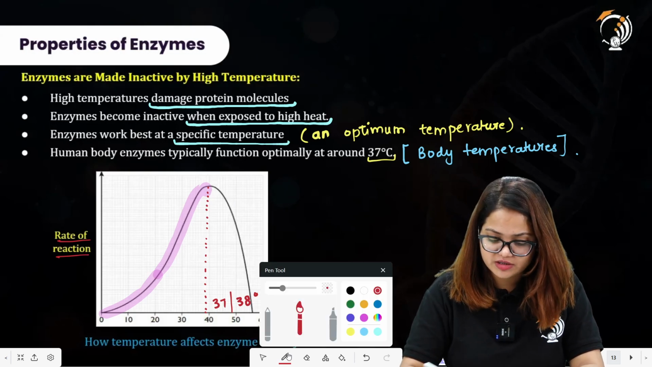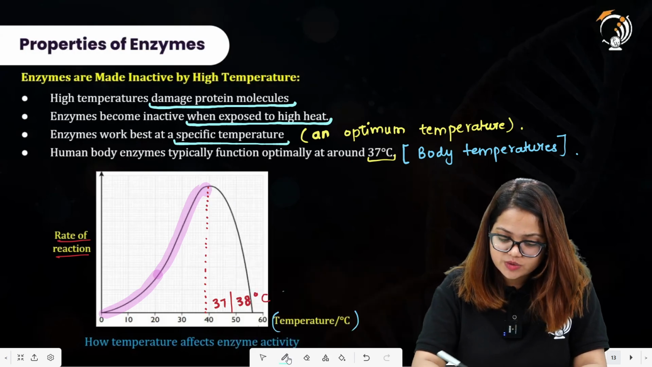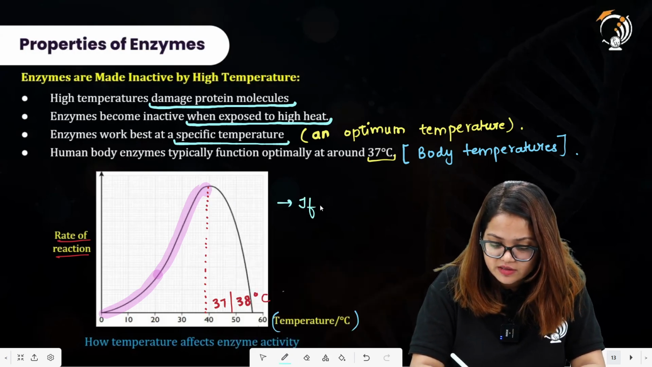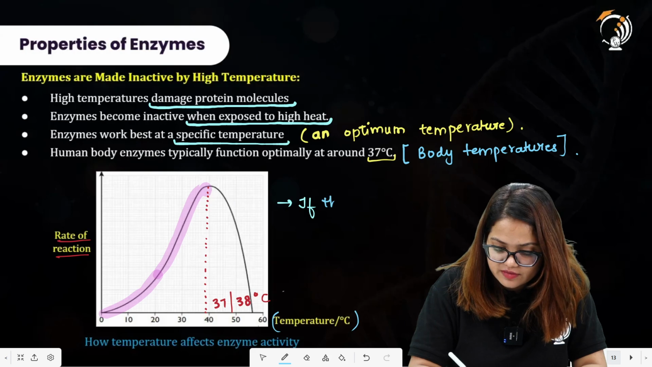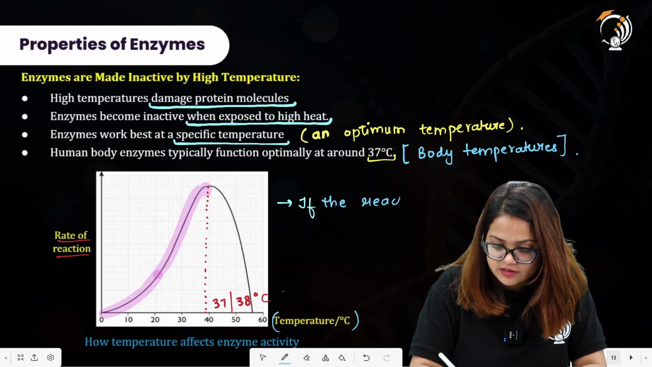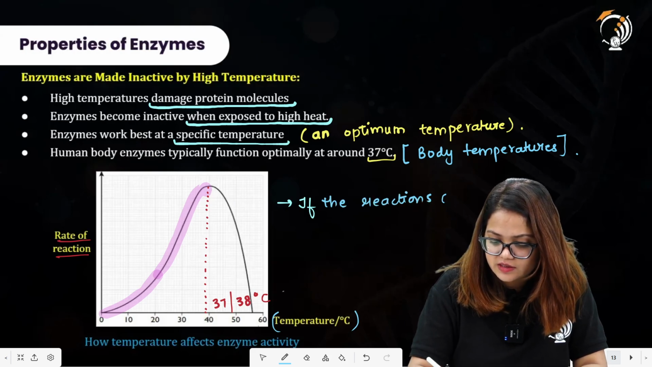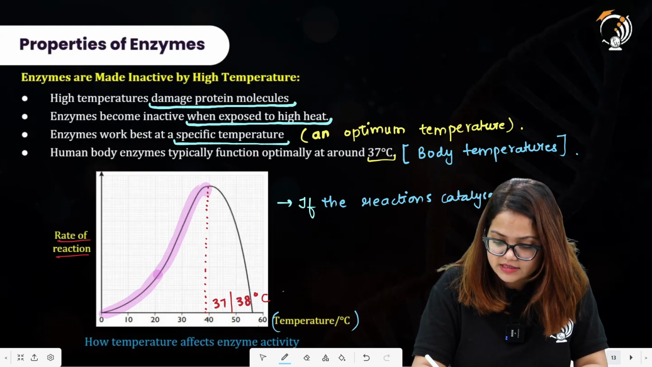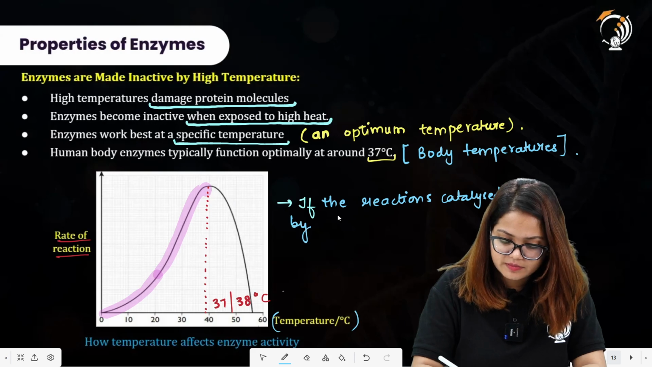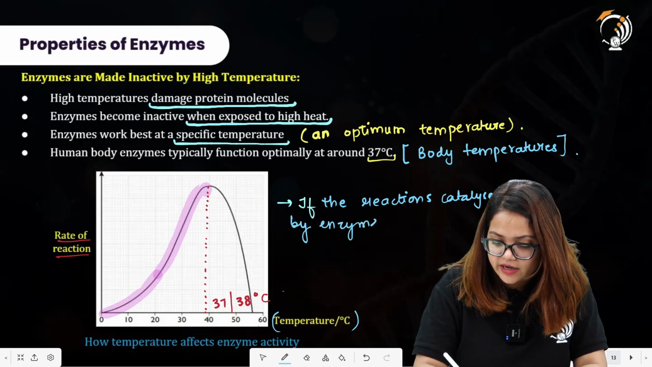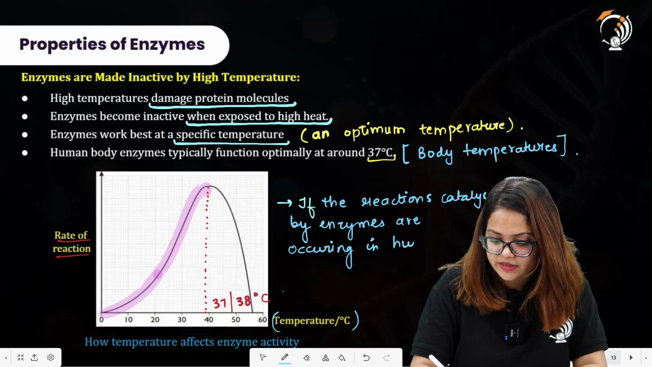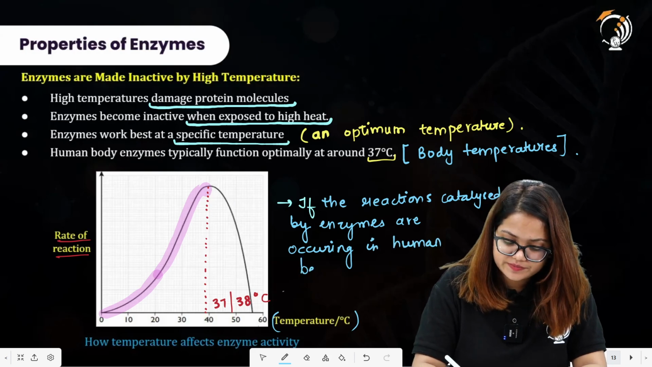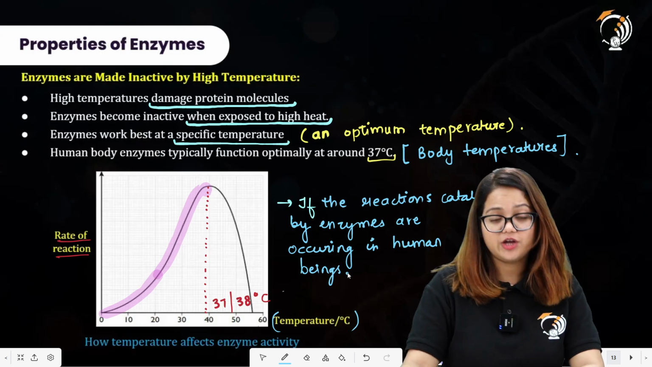Whenever we consider that these chemical reactions are occurring in the human body, we will write about this graph also, that these are the reactions catalyzed by enzymes occurring in human beings. All right, I hope this is clear.